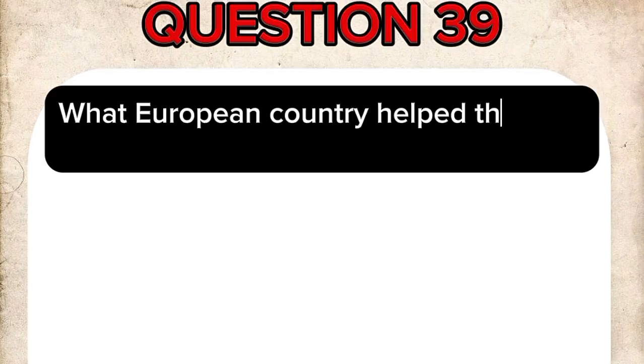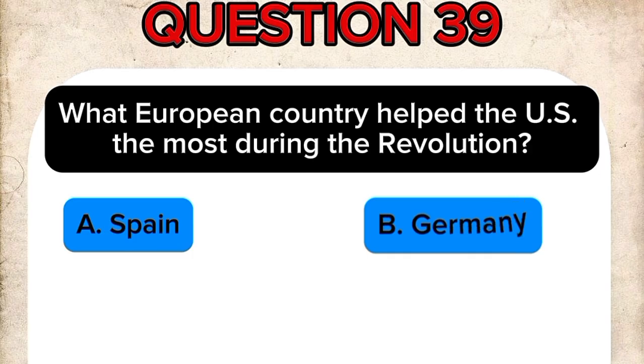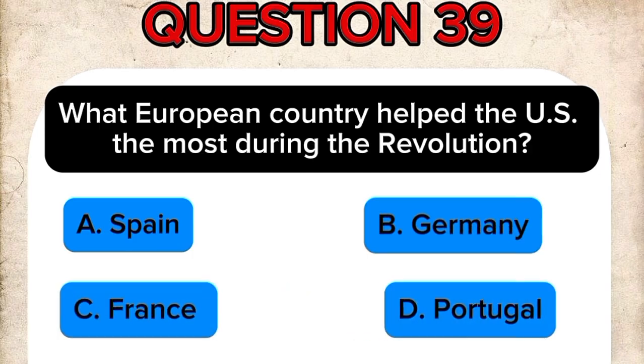Question 39. What European country helped the U.S. the most during the Revolution? A. Spain. B. Germany. C. France. D. Portugal.